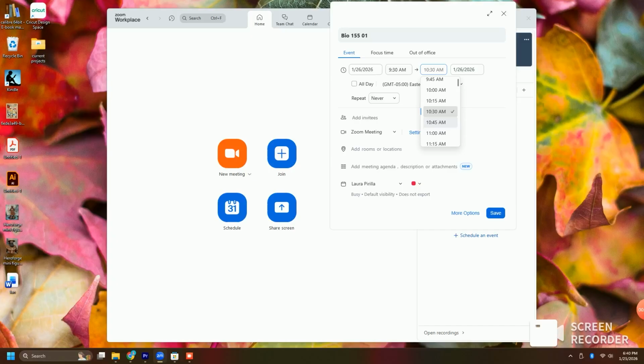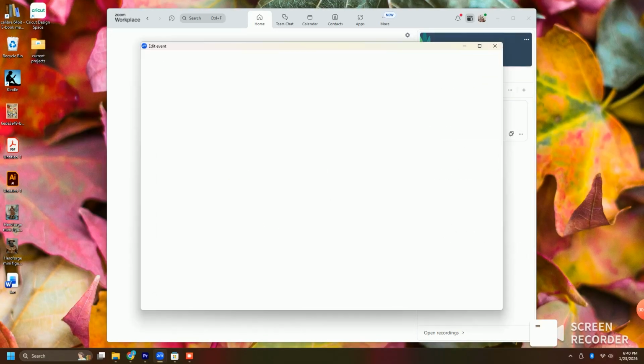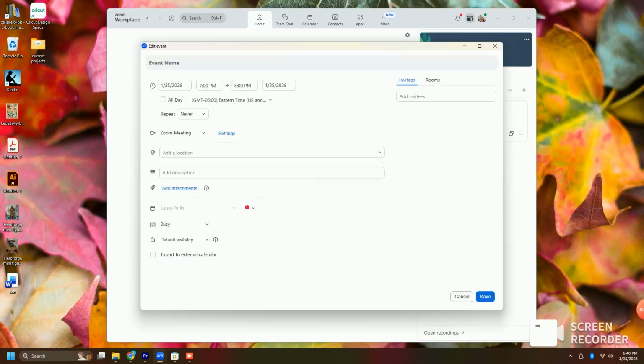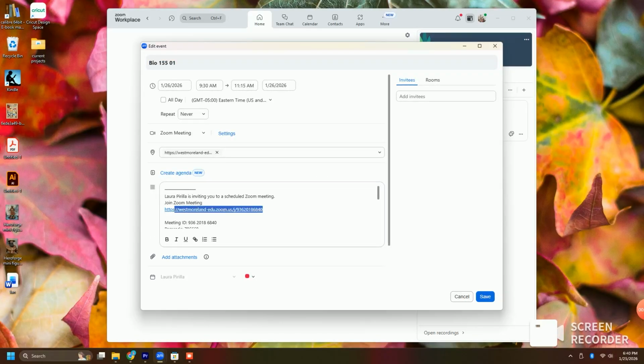I'm going to click on the more button, the three dots here, and I would go to edit. And what I'm going to do here is I'm going to copy this link. So highlight it, right click, copy. The other thing I'm going to do is make sure that there's no other settings I need to change for the visibility or anything like that, which there's nothing.